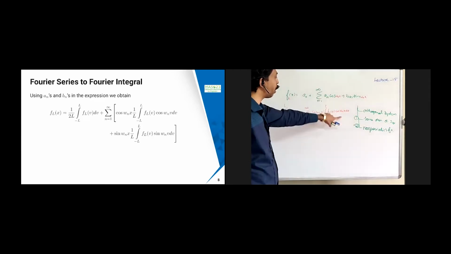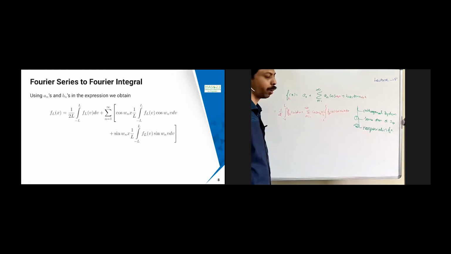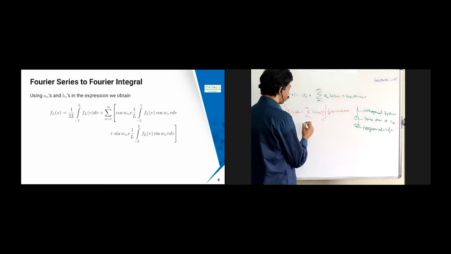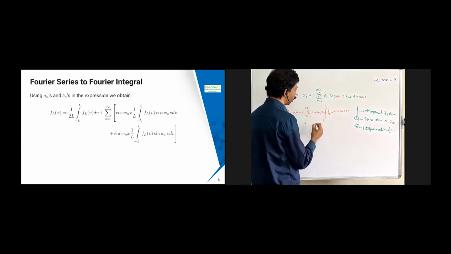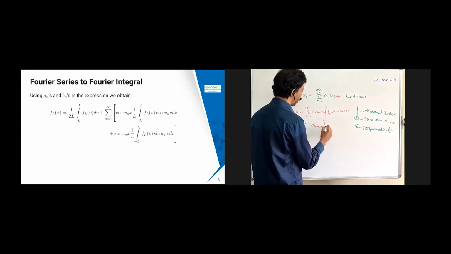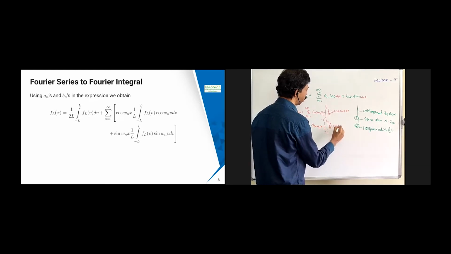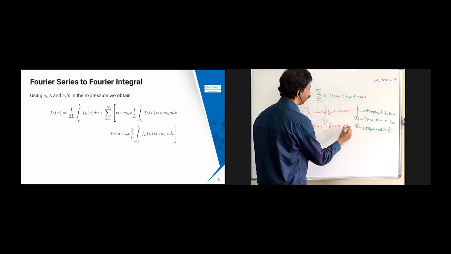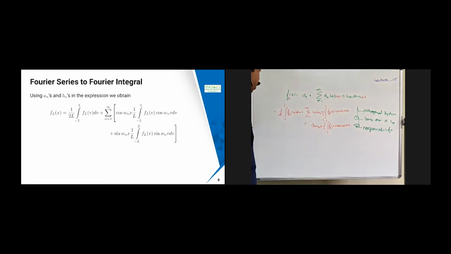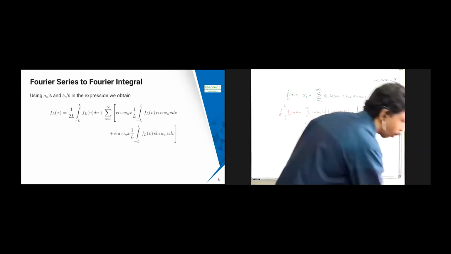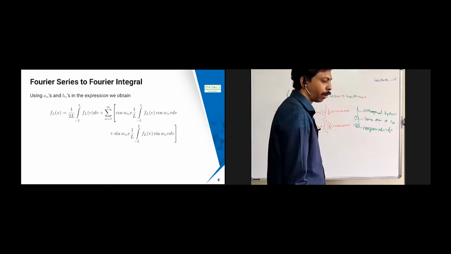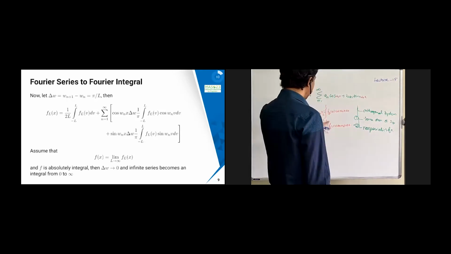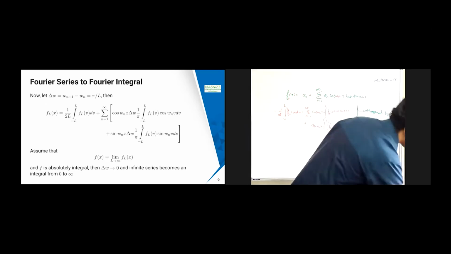Since there is an x already, I'm making it another variable v; this is a dummy variable inside the integral. Plus I have a similar thing: sin(ω_n x) times (1/L) times the integral from −L to L of f_L(v) sin(ω_n v) dv. That's what I have. I didn't do any magic, I just substituted the values of a_n and b_n.